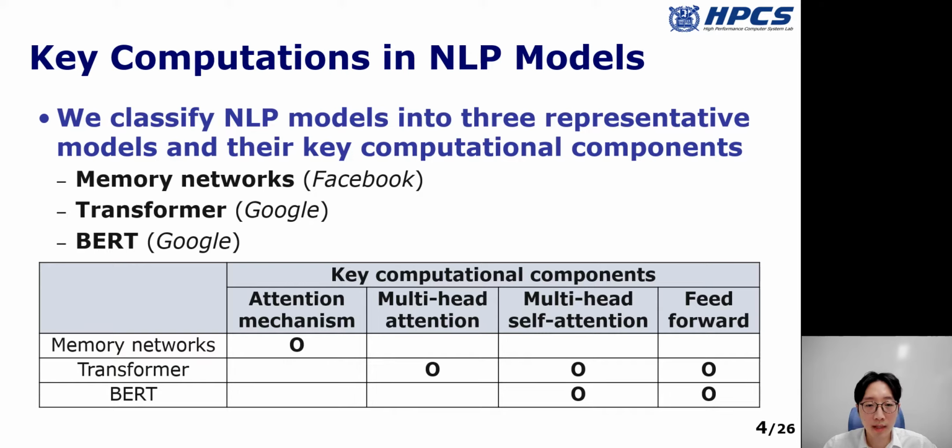First, we classify recent NLP models into three representative models: memory networks from Facebook, Transformer, and BERT from Google. Then, for these NLP models, we identify their key computational components: attention mechanism, multi-head attention, multi-head self-attention, and feed-forward network. I will explain the computational details of each component in the following slides.